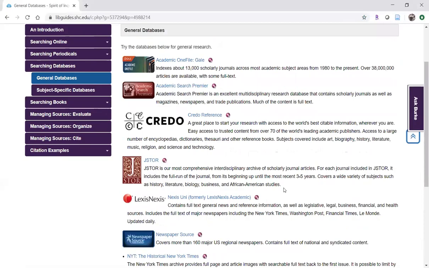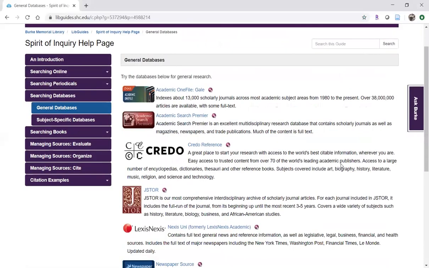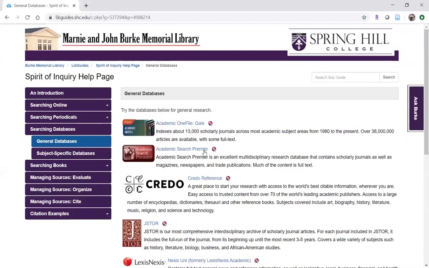So all of that said, what you really need to know is that these are general databases, which means they will take you to a number of different types of sources on a number of different topics. In the third question on your Spirit of Inquiry final exam, you were asked to use a general database to find a magazine article. So let's take a look this time at Academic OneFile.